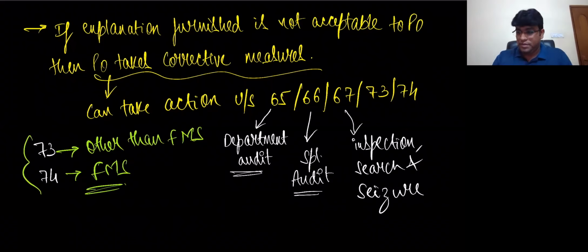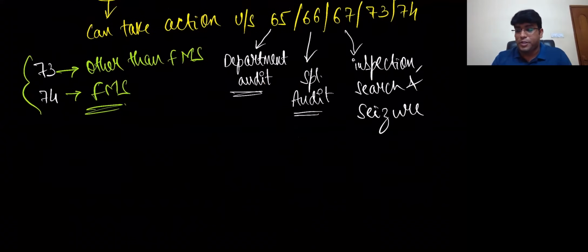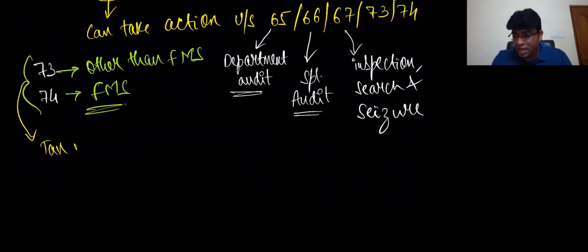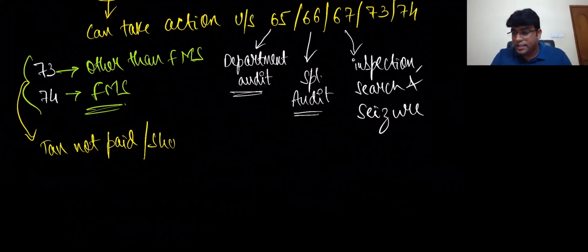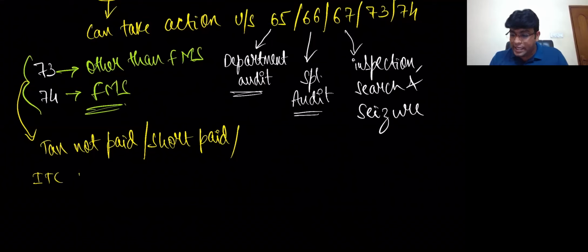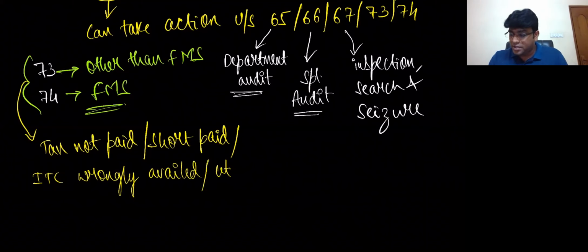But why will 73 and 74 come into the picture? That's important, which you need to understand. 73 and 74 talk basically about tax which is not paid or tax which is short paid. Come on, what is that language, my dear friends? Tax not paid or short paid or ITC wrongly availed or utilized.